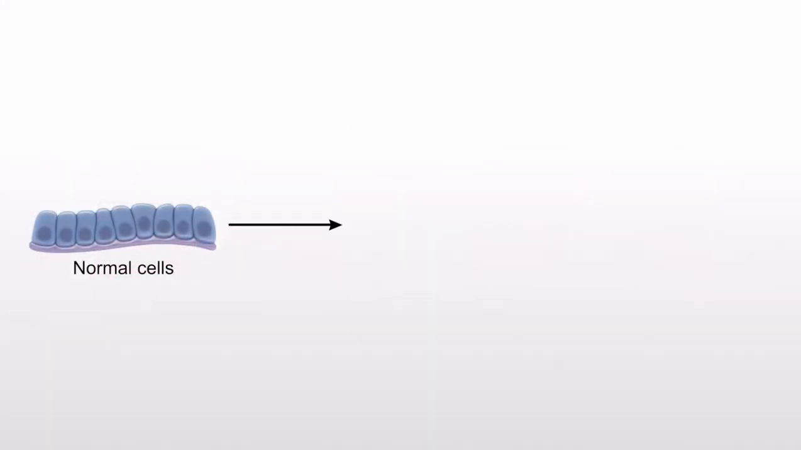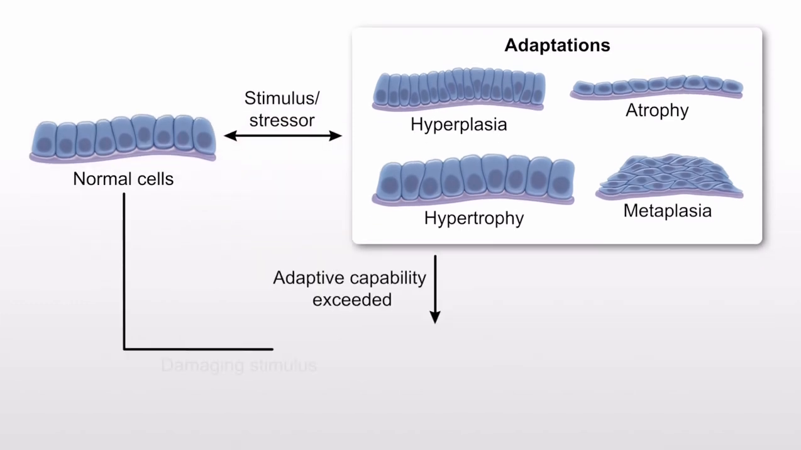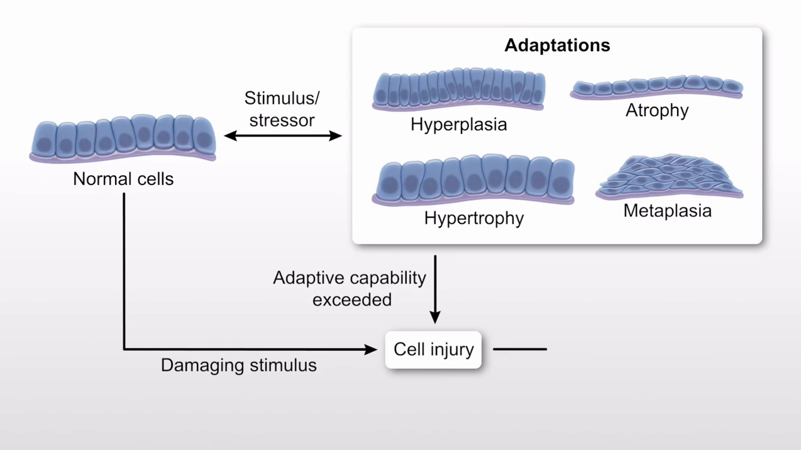Cells can adapt in a variety of ways to an environmental stimulus in order to maintain function. These adaptations are reversible once the stimulus is removed. If the stimulus overcomes the cell's ability to adapt, it can be injured and undergo cell death.